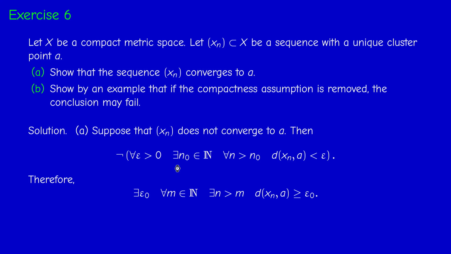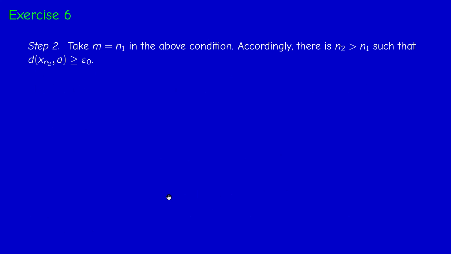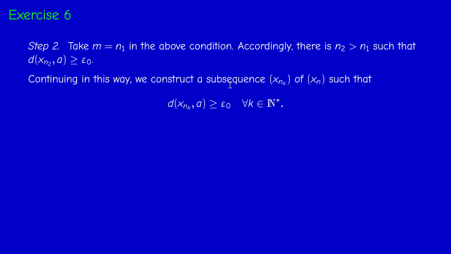So first I take m equal 1 in this condition, then I find a bigger integer that I call n1, such that the distance between X n1 and A is bigger or equal than epsilon 0. And now I repeat this procedure. Instead of 1, I take n1. So I take m equal n1. Therefore, I find a bigger integer n2, such that the distance between X n2 and A is bigger or equal than epsilon 0. And then I repeat the procedure. Instead of n1, I take n2. Therefore, I find n3, and so on. So if I continue in this way, I construct an increasing sequence of indices, nk. So therefore, I have a subsequence X nk that satisfies this inequality by definition.